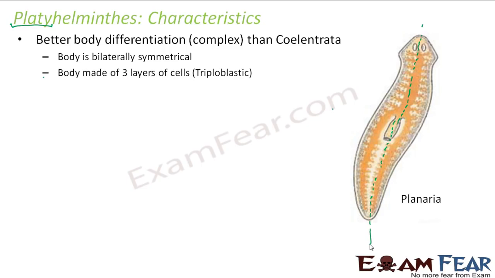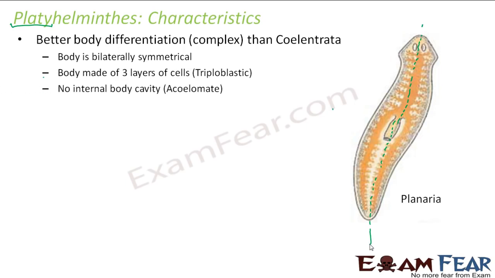Body made of 3 layers of cells, that is why it is triploblastic. By now you all know what is diploblastic, what is triploblastic. So that means here they have 3 layers during their embryonic development: ectoderm, endoderm and mesoderm. Now as the number of layers increases, the complexity or the organization of that organism will also increase, because ectoderm will form all the external things, endoderm will form some of the internal parts, and the mesoderm will also form some part which will help in locomotion.